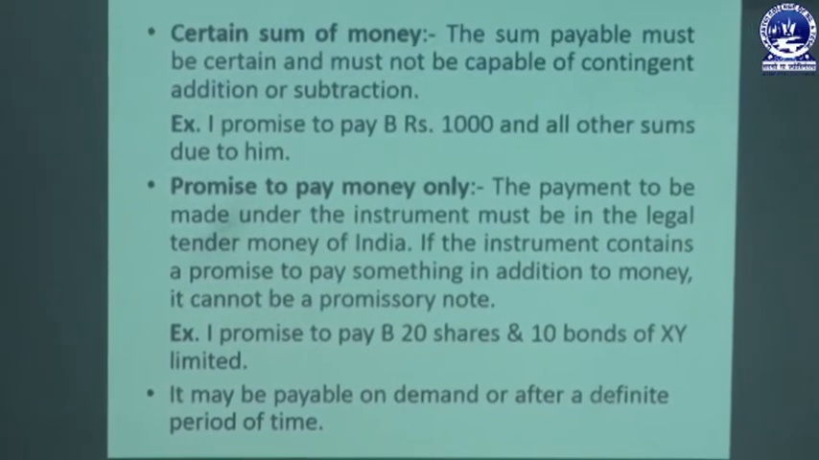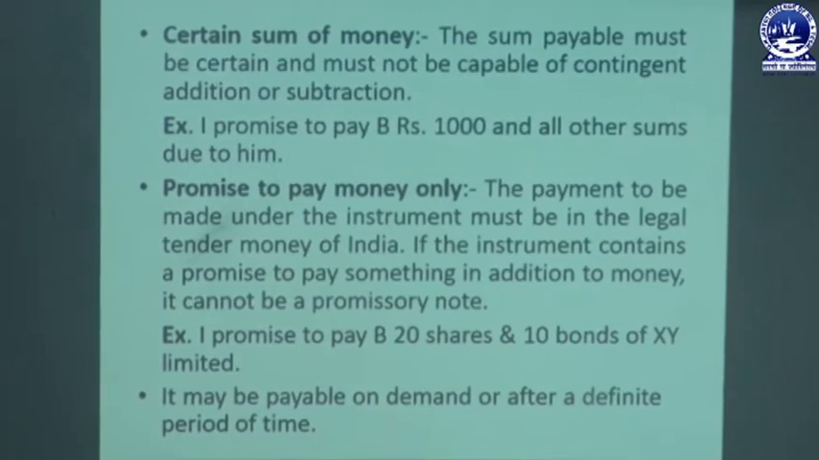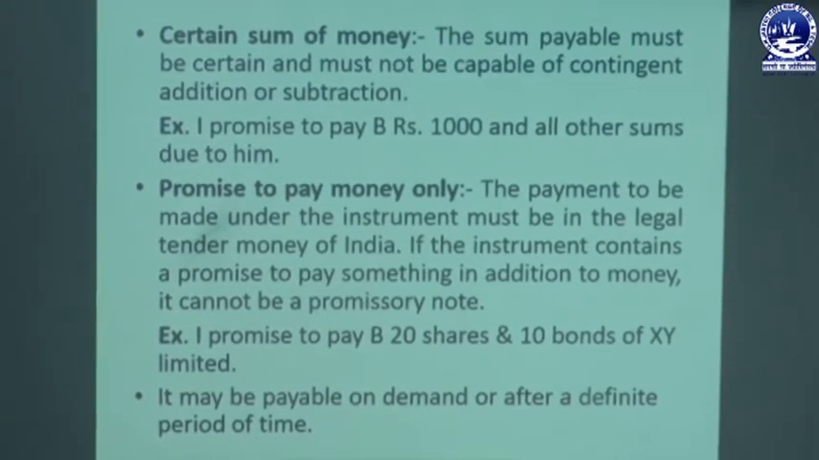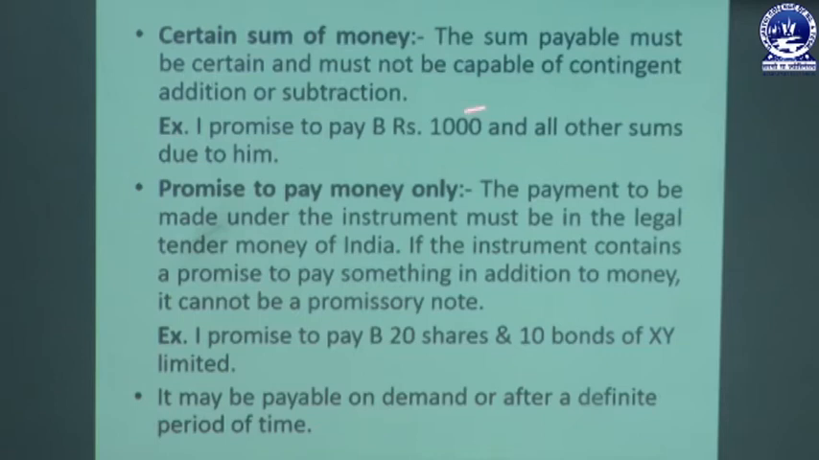Then certain sum of money, that is another essential element. The sum payable must be certain and must not be capable of a contingent addition or subtraction. This is another important point: if it is capable of contingent addition or subtraction, then that is not called a promissory note. And the sum payable must be a certain sum. That means if a transaction of 1000 is made, then a clear 1000 rupees must be mentioned. If it says 800 and balance 200, if that type of wording is there, that is not called a valid promissory note.